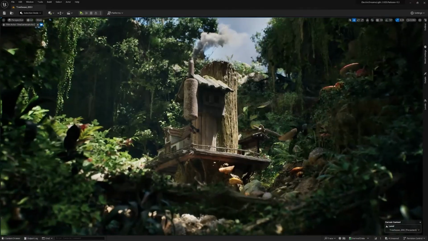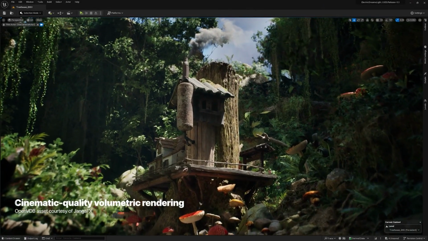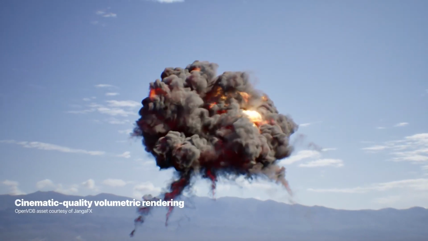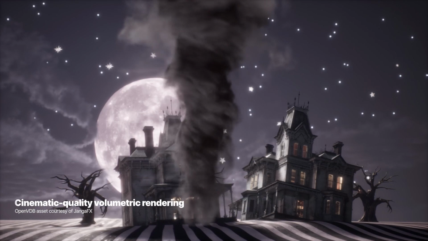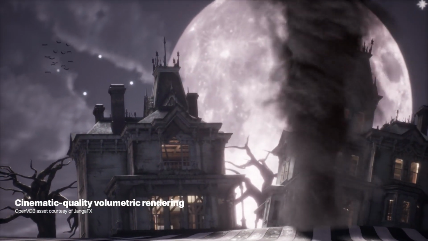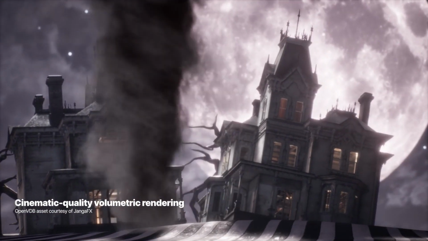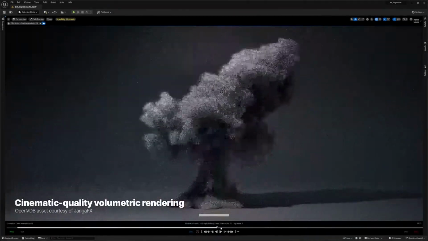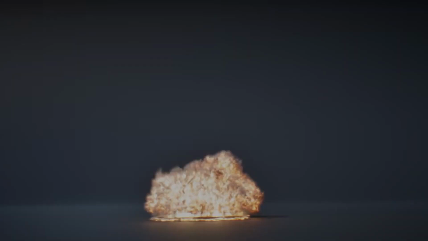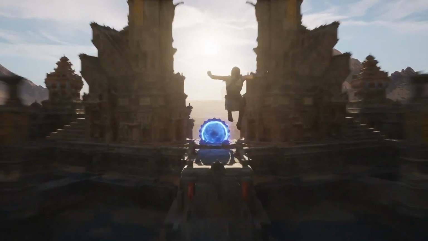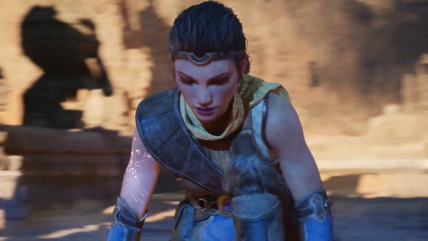Cinematic rendering. Unreal Engine 5.3 introduces advanced volumetric effects, including sparse volume and path tracing for mixed volumes. These features enhance the realism of volumetric effects like smoke and fire, opening up new possibilities for cinematic quality visuals. Sparse VDB rendering has two innovative features: sparse volume textures, SVT, and path tracing of heterogeneous volumes, which bring a wealth of capabilities to the realm of volumetric effects, particularly in simulating phenomena like smoke and fire.